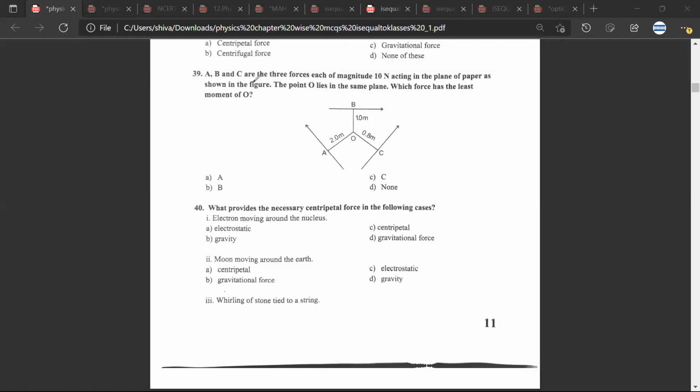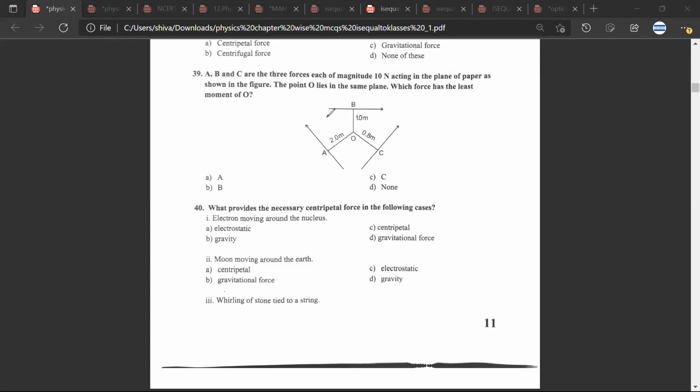Question number 39. You can solve this. So Mr. CB, question number 39. A, B, C are the 3 forces, each of magnitude 10 Newton, acting on the plane of paper shown in the figure. So the question is, which force has the least moment about O? It would be C. Why? Because the distance of O from force C is the smallest. So accordingly, the moment of force would be least.